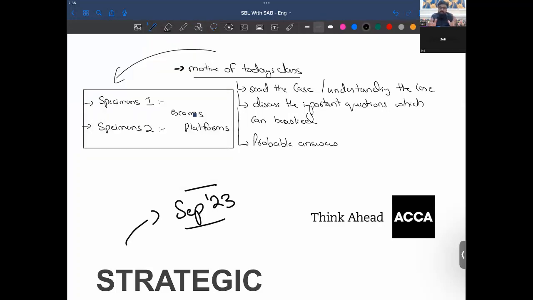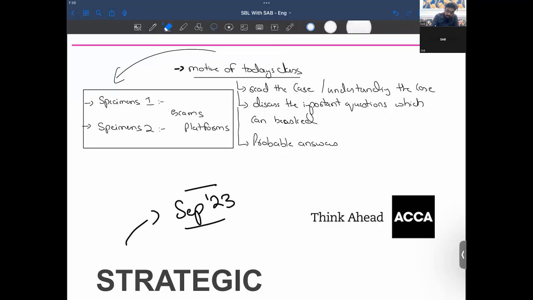These specimens were basically designed so that first there was some advanced information, and once that advanced information is given, you are directed to the platform, and then on the platform you can attempt the question. So I've solved these two questions on the exam platform, which will help you guys. But again, first you have to see the September 23 and expect what can come in your case, and then leave these specimens for your practice. So these are the motives, and these are the things which we are going to cover in our class.